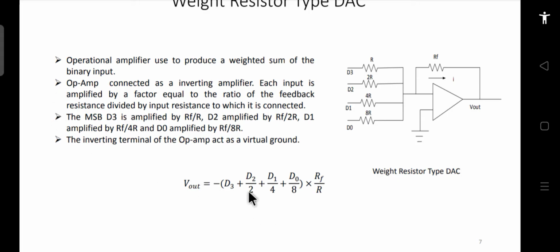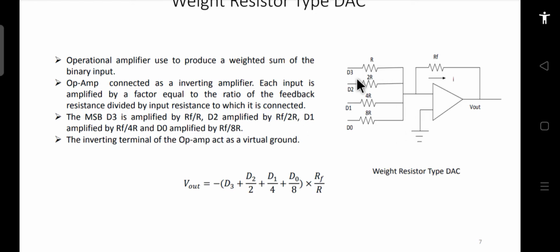So you can see that the output is amplified with this RF by R value, and it corresponds to whichever bit is high, so that value will be amplified and is available on the output. So that is the logic of this weighted resistor type DAC.